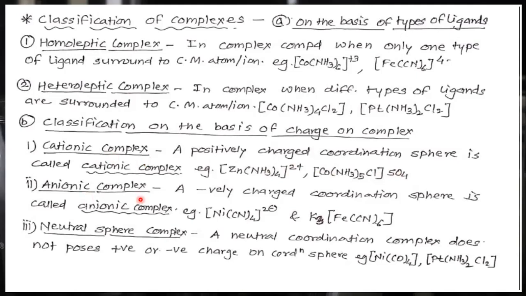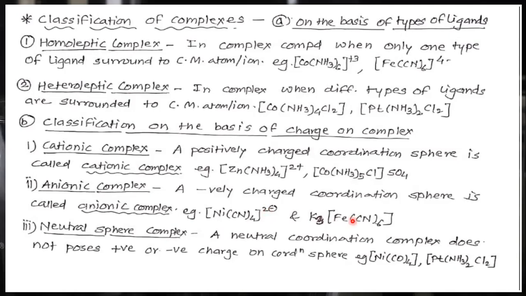Anionic complex. A negatively charged coordination sphere is called an anionic complex. So this coordination sphere has two negative charges. So this is anionic. Or this example, K3[Fe(CN)6].